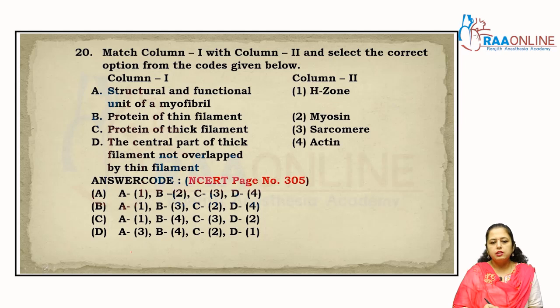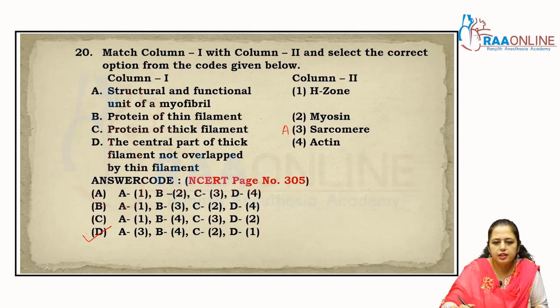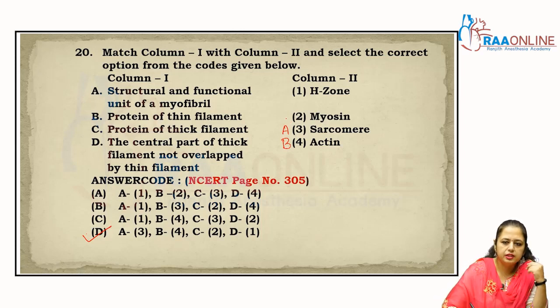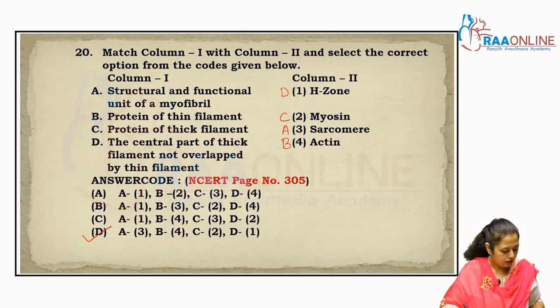Come to the next question, that is match the column. The structural and functional unit of myofibril is the sarcomere, right? That is given in only one option, so the answer is D, right? The protein of thin filament, that is the actin. The protein of thick filament, that is the myosin. And the central part of thick filament not overlapped by the thin filament is called the H zone. Clear? So the answer is D.